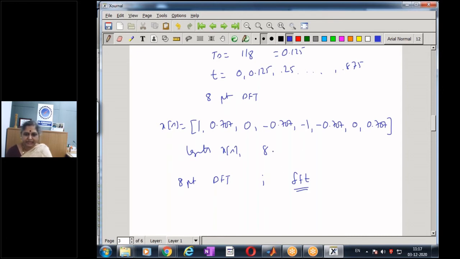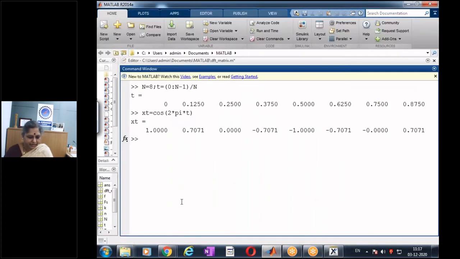For today, for completeness, we will take the help of MATLAB and compute it using the FFT command, which is given by FFT of xn, an n-point DFT. So let me go to MATLAB and compute the discrete Fourier transform of x of t, and my n is an 8-point DFT.